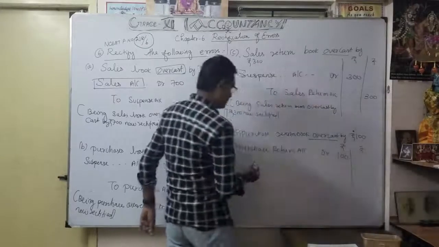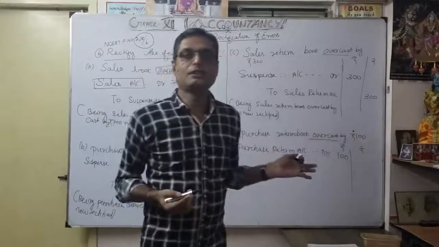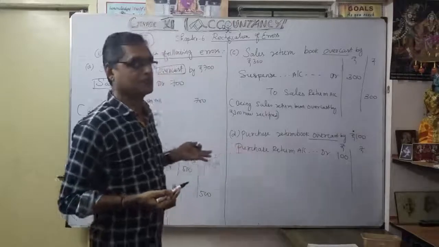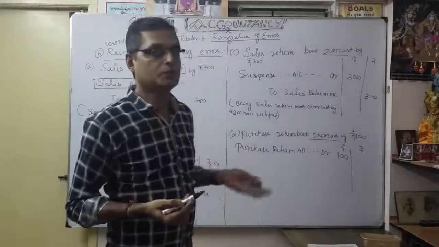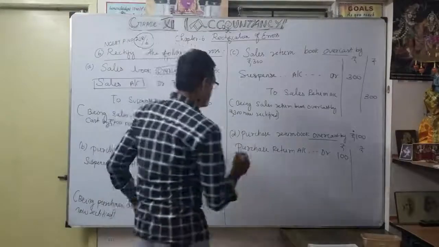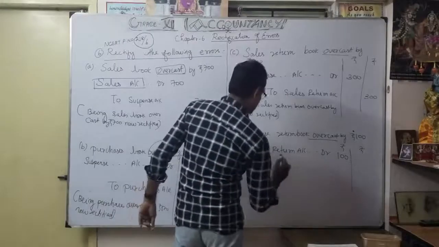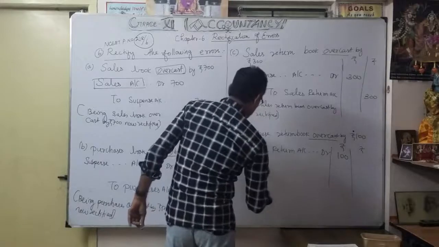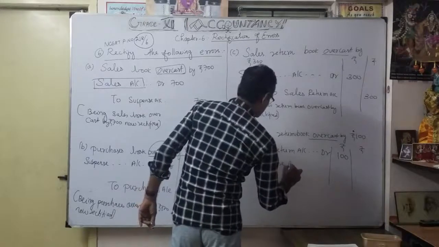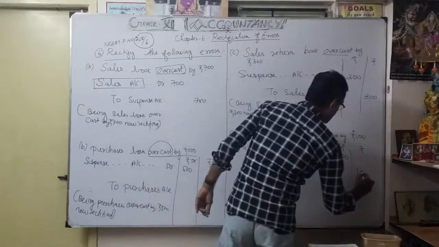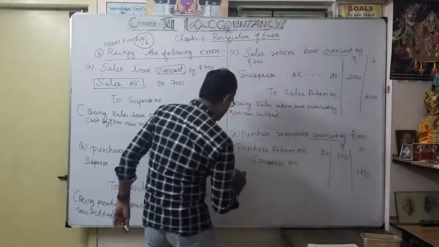Okay. So our credit part is a one-side error because of over cost by purchase return. Usually purchase return is considered a credit side, but due to over cost, now I make it debit. So purchase return account debit 100 to suspense account 100. So narration being